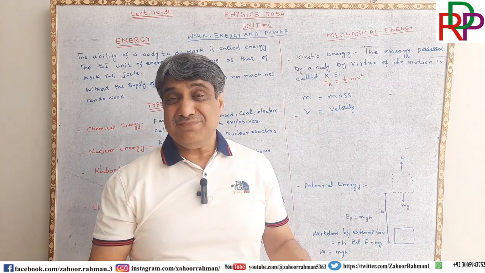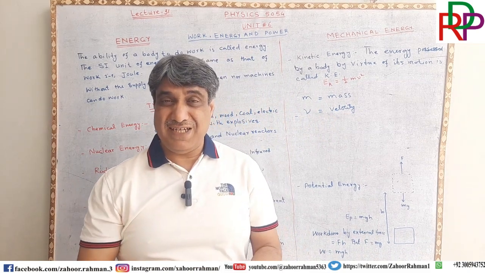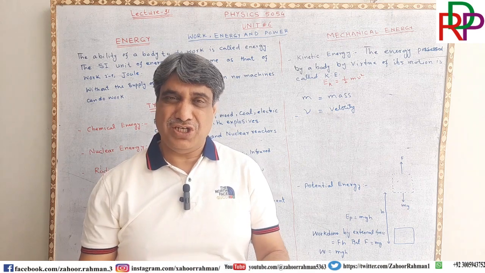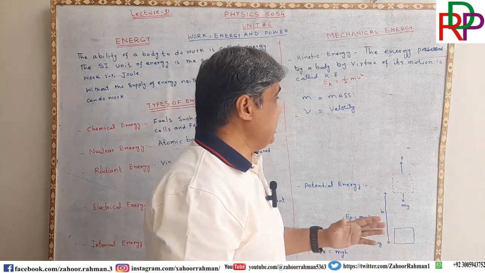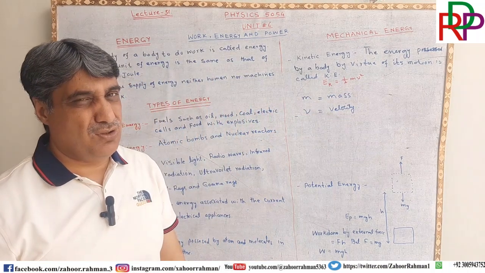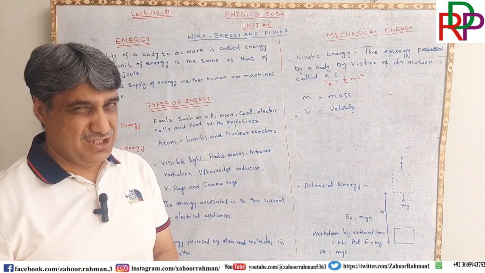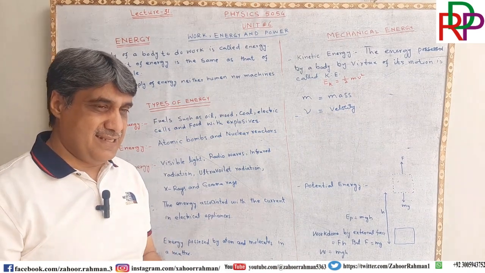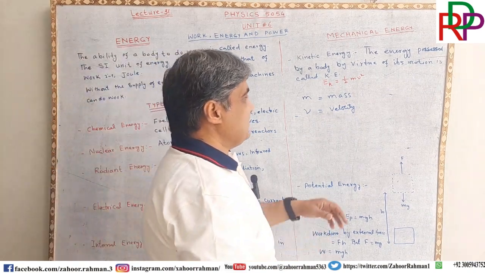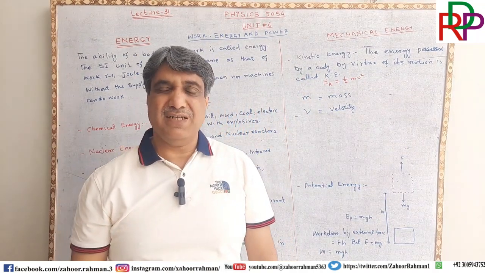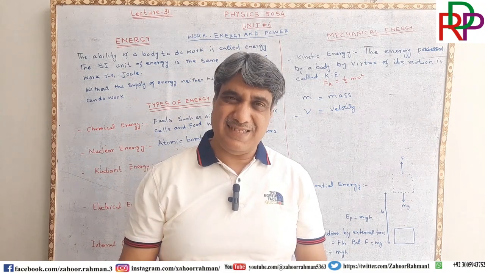than the bullet which is moving slowly. So you can see that either mass or velocity will play a role in energy. Taking it in another sense, let us say there are two different masses, but the velocities are the same.